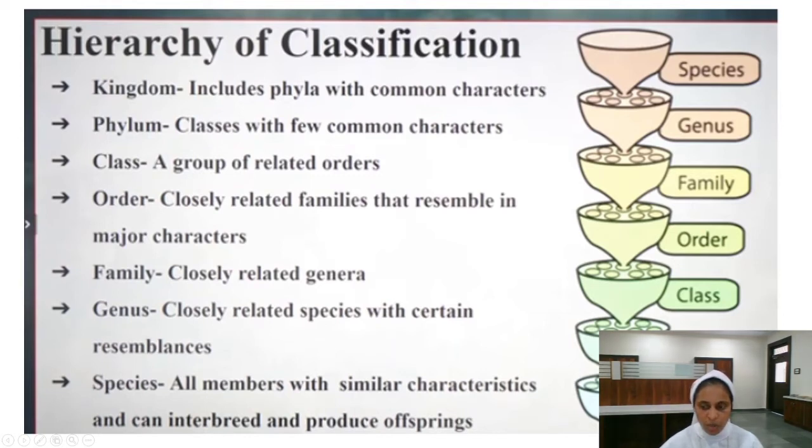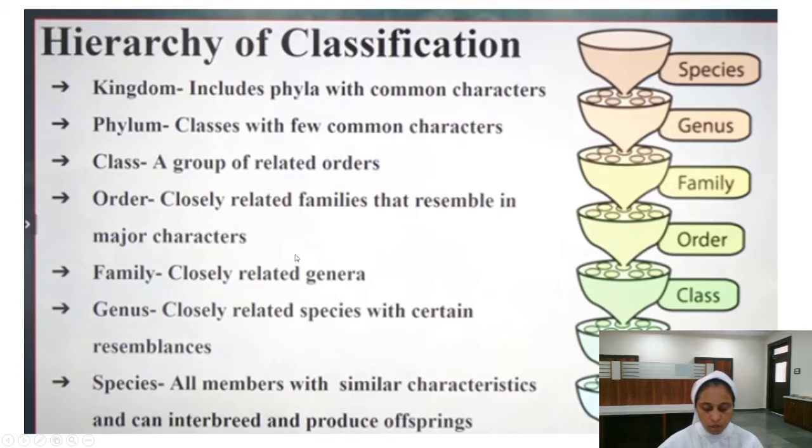As we move down from higher to lower, phylum, then comes class, then order, then family, then genus, then the species. When we are moving from the higher to the lower, things become a little more specific. When we move to the species level, then it becomes specific. Hope it is clear to you, dear ones.